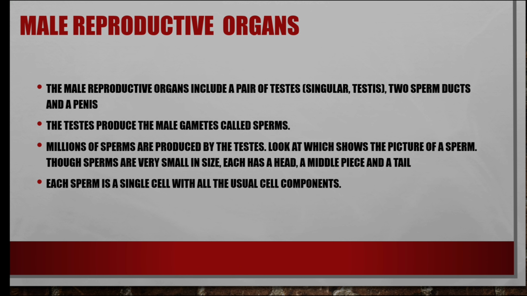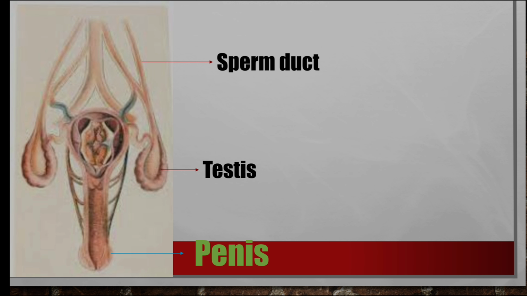Millions of sperms are produced by the testes. The sperms are very small in size. Each has a head, a middle piece and a tail. Each sperm is a single cell with all the usual cell components. Here, see in this diagram, testes are the organ where the reproductive cells are produced and these cells pass through the sperm duct and finally are ejected through the penis.